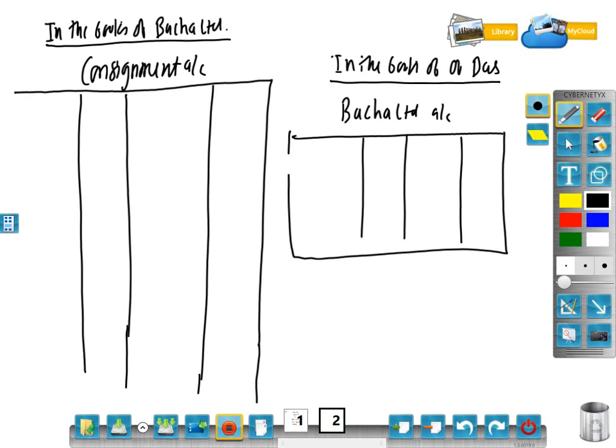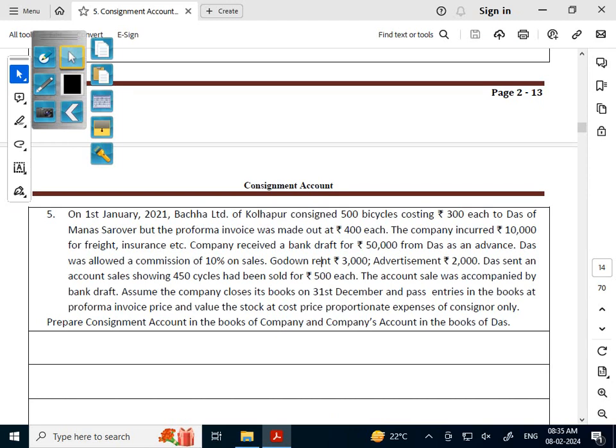Chalo, we'll start. On 1st January 2021, Bacha Limited of Kolhapur consigned 500 bicycles costing rupees 300 each to Das of Mansarovar, but the pro forma invoice was made at 400. Remember, whenever goods are sent at pro forma invoice or invoice price, you have to record the goods at invoice price only.